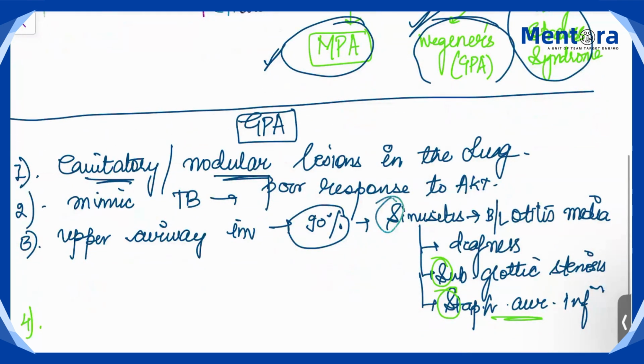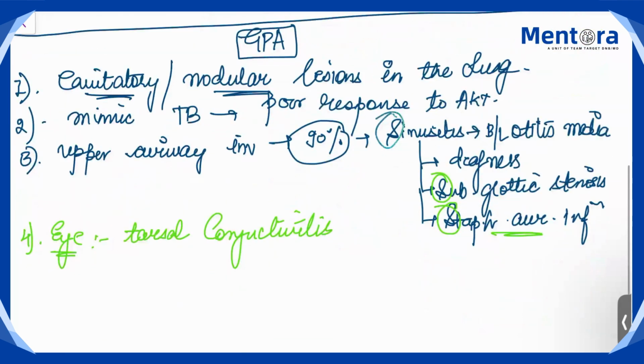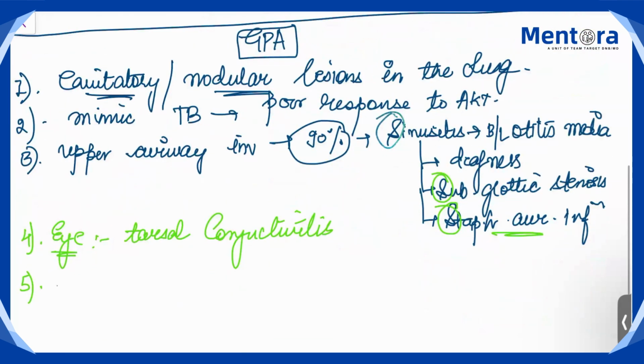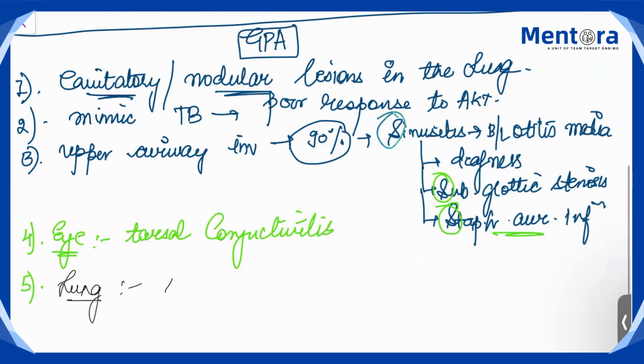Then there will be involvement of the eyes also, with conjunctivitis. Fifth, lungs we have already seen: there will be cavitation and nodules. Plus there will be renal involvement also.